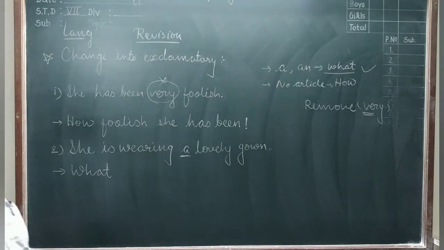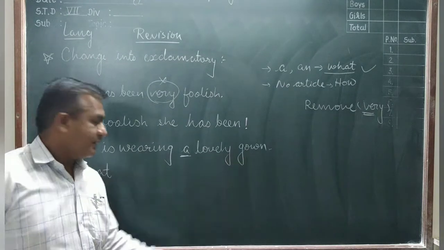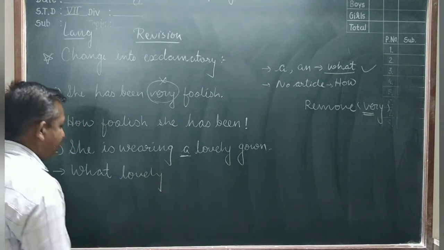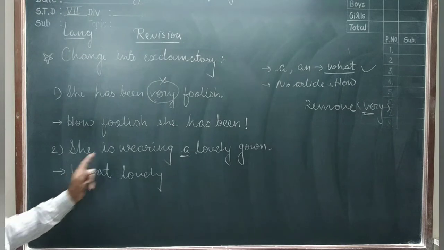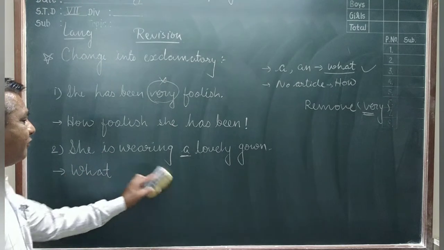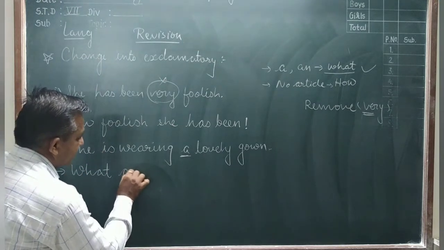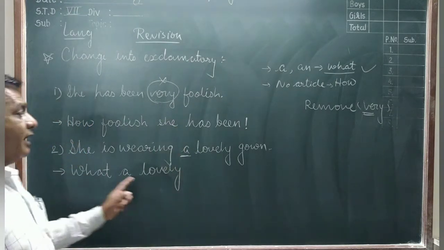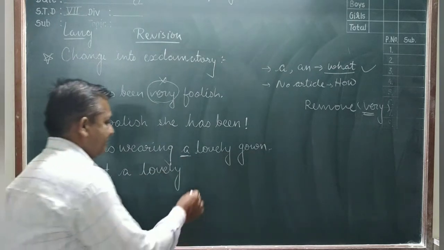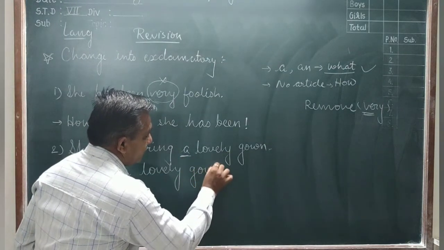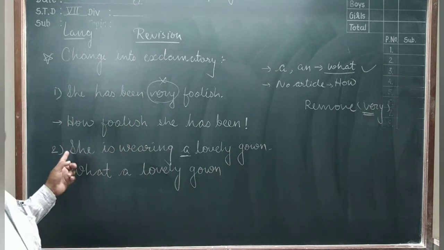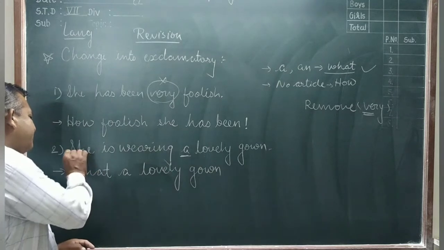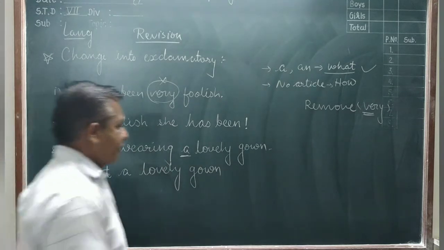After that comes the adjective, here lovely. But here is the mistake idea: what do we write here? What a lovely gown. And after that, the subject, which means the noun or pronoun. The subject is she, so we write here she.